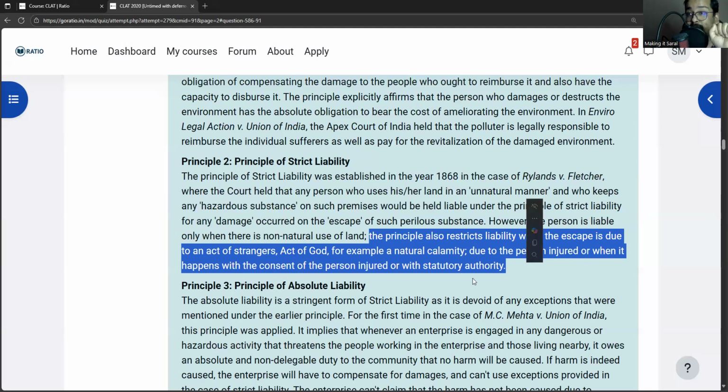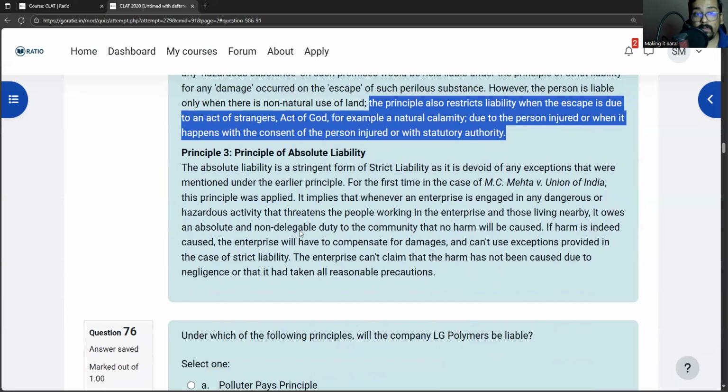So we have to remember four things. First, for principle of strict liability to apply, three things need to be met. First, unnatural use of land or hazardous substance, escape of that substance, damage. The fourth thing that we have to learn is that there are some exceptions to it. So whenever we come across a question on strict liability, we will come back to the passage and see if some exception is attracted or not attracted.